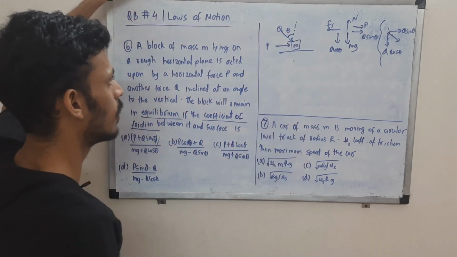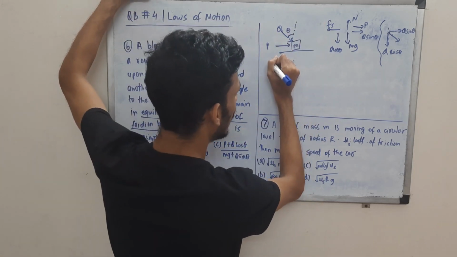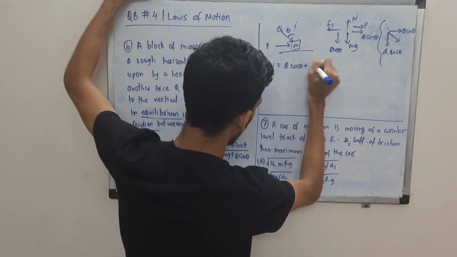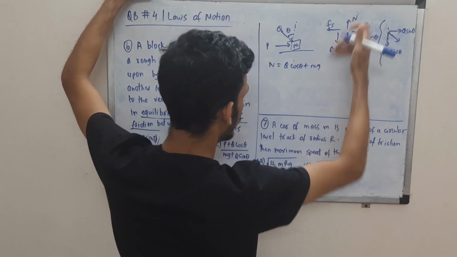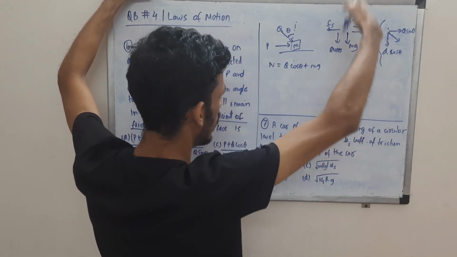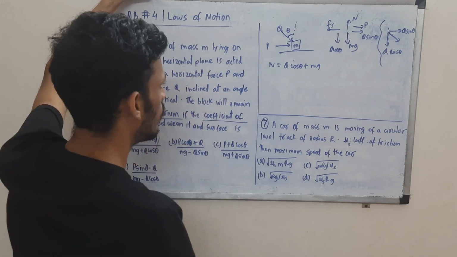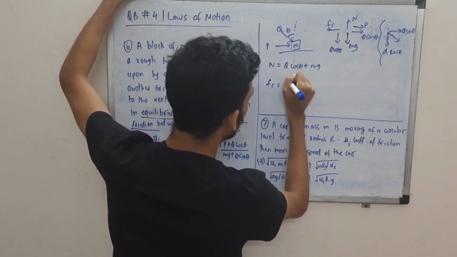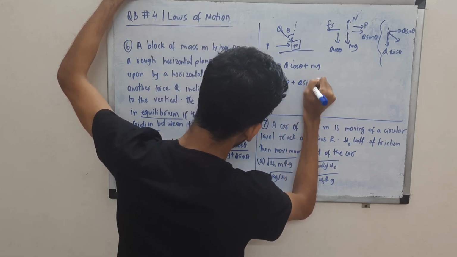And of course, the vertical forces will also cancel. So we can write N is equal to Q cos theta plus mg, right? I'm balancing the forces in the vertical direction. N is equal to Q cos theta plus mg. Also, Fs has to be equal to P plus Q sin theta.